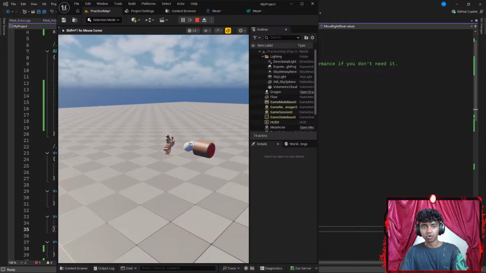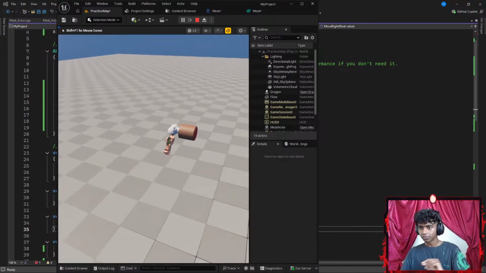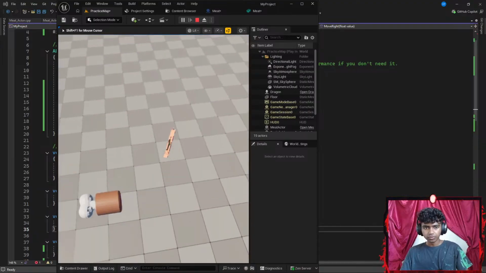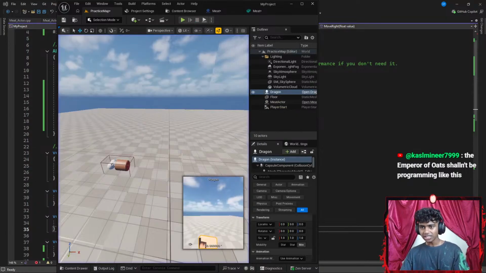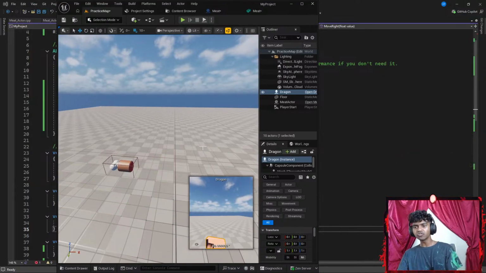Is the camera child of the spring arm? Honestly, I feel like it is. Okay, let's see. Let's go ahead and move this a bit. Okay, the Emperor of the Oaths shouldn't be programming like this, guys. That's it. Let's go ahead and escape real quick. Get this a bit back. There we go. That actually fixed almost everything.